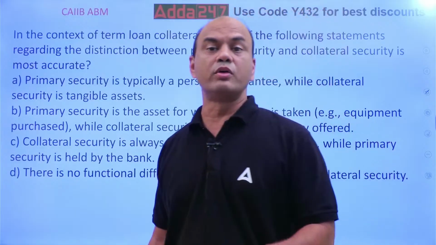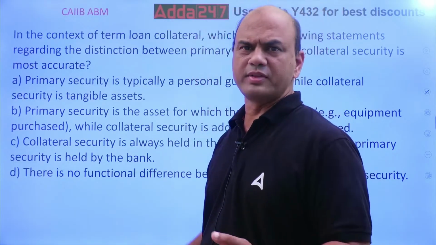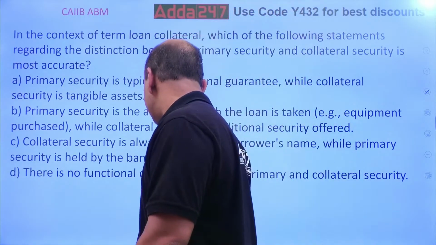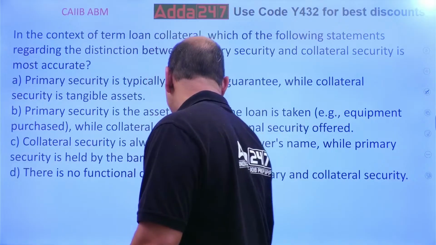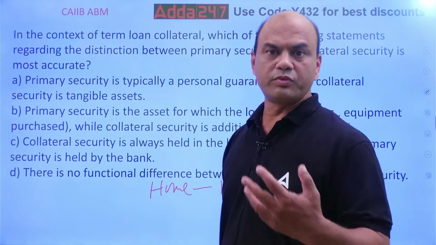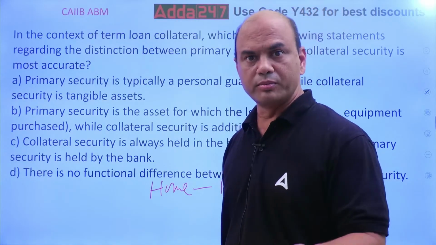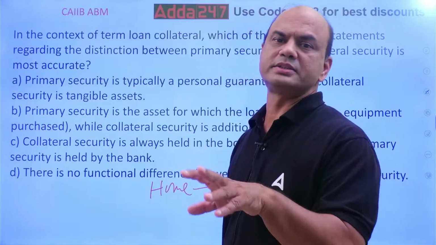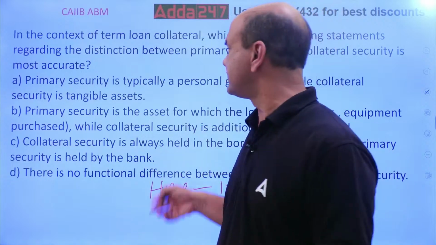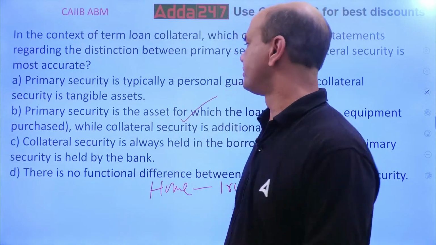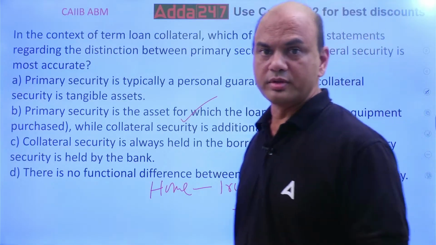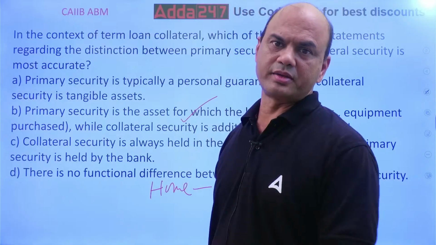Suppose if I am taking a home loan, I give that home on a mortgage. What is that home loan? Home. So that is my primary security. I am taking the loan for the home, building the home. And then I am giving that home only as a security. So that is known as primary. So primary security always, this is the answer, B, is the asset for which the loan is taken. If I take a car loan, then car is a primary security.